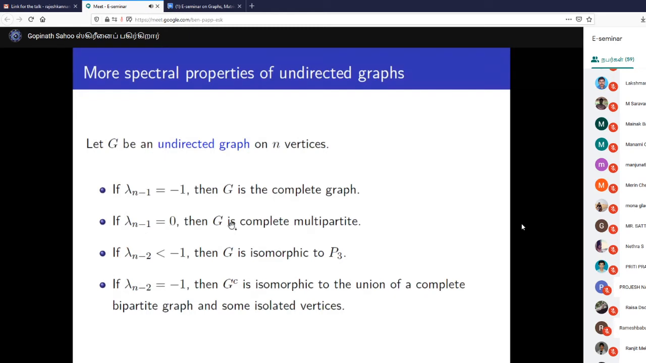So there are more partitions, right? And this is the third largest adjacency eigenvalue. If it is less than minus 1, the graph is isomorphic to the path graph on 3 vertices. And if it is equal to minus 1, we know the complement of the graph is isomorphic to the union of a complete bipartite graph and some isolated vertices. So these are some spectral properties about the adjacency matrix of an undirected graph that we know already.